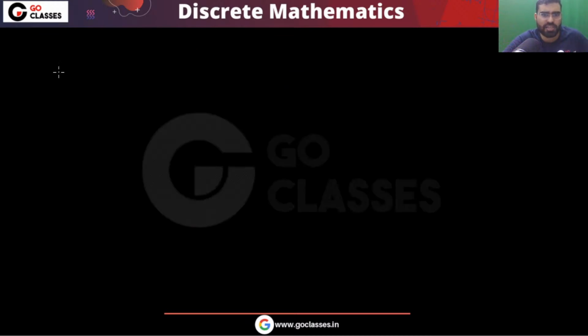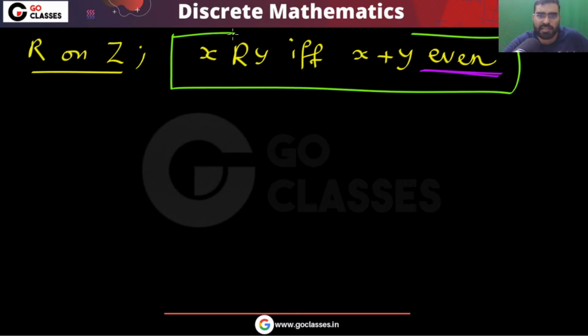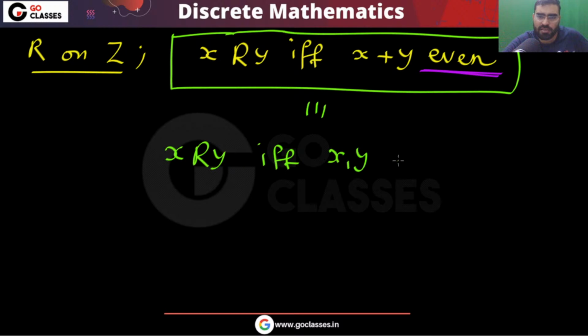Okay. So let's see this. What the question is saying is that you are defining a relation on the set of integers, and you are saying that x is related to y if and only if their addition x plus y is even. Tell me when x plus y can be even? When either both are odd or both are even, right? So this statement I can also say that x is related to y if and only if x, y have the same parity.